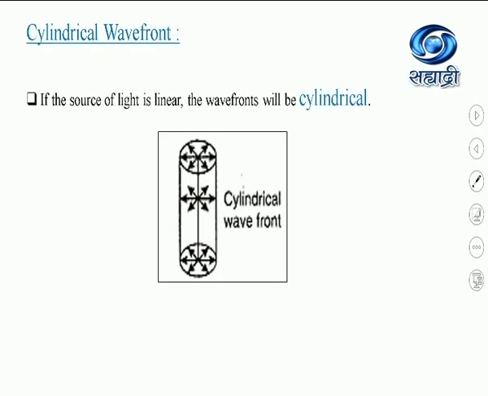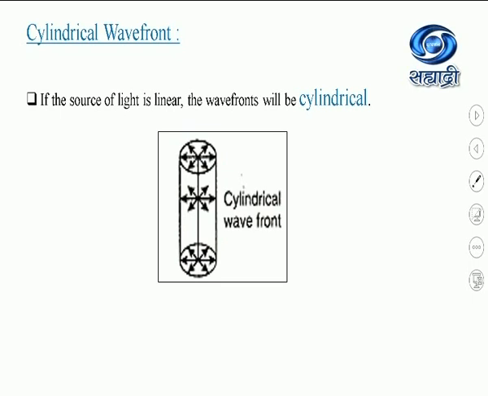If the source of light is linear, then the wavefront emitted by that source is a cylindrical wavefront. If this is the source of light, it is linear, so every point of this linear source emits light waves in all directions, and the wavefront is in the form of a cylinder, so it is called a cylindrical wavefront.